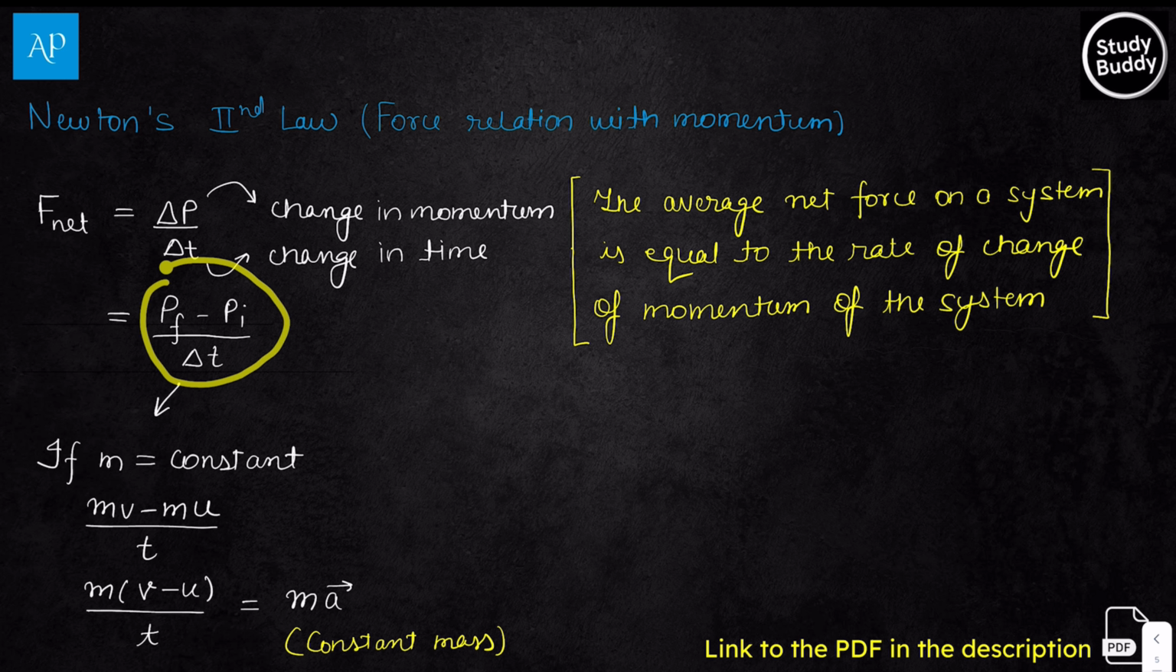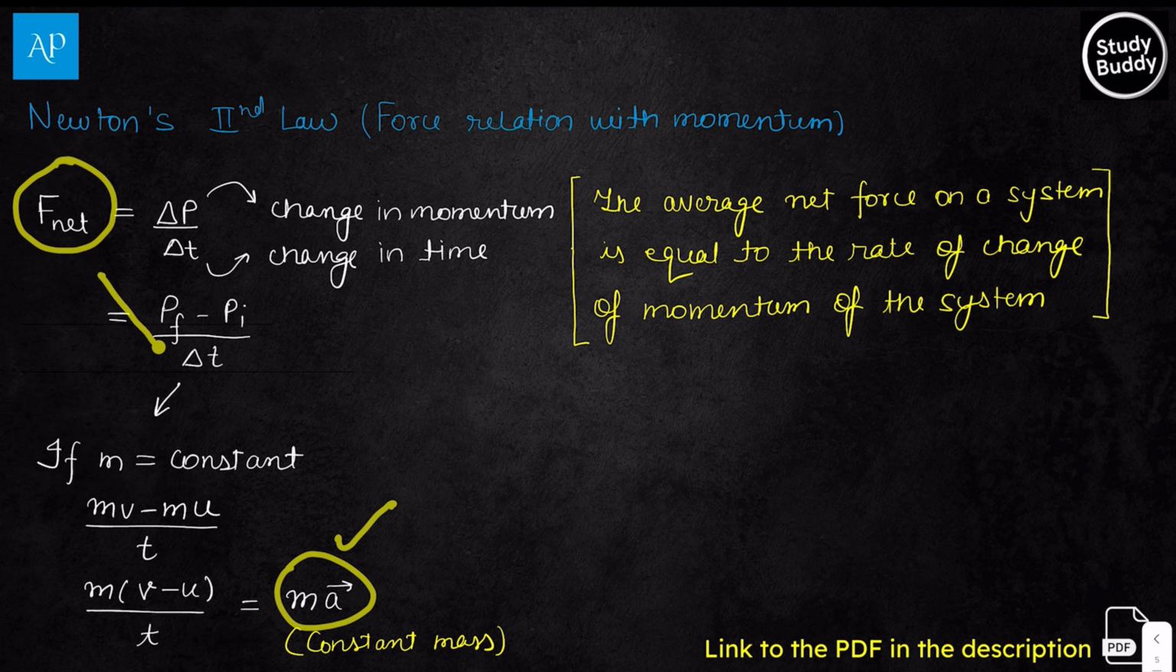Now here, if the mass of the body remains constant, in that condition we can open up the formula of momentum as mv minus mu, and taking mass common, we get v minus u by t, the rate of change of velocity, that's acceleration. So the formula is F net equals ma. This formula is only valid when the mass of the system is constant.